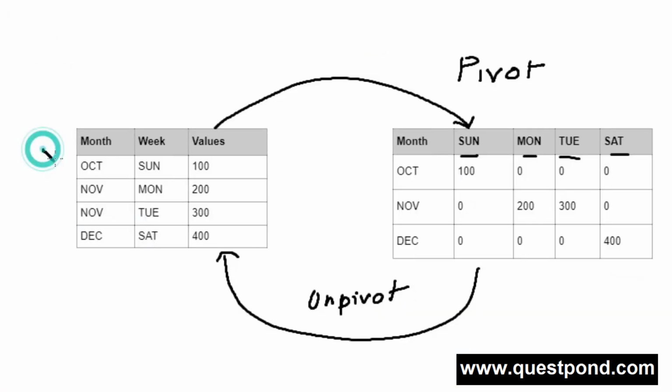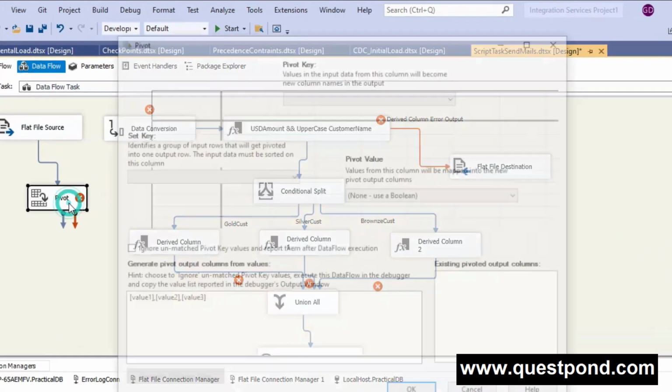Here we have a table structure, you can see that, where we have month, week, values. In our week column we have the row data as Sunday, Monday, Tuesday, Saturday. If you want to convert Sunday, Monday, Tuesday, Saturday into the column names, then yes, we have to go for the pivoting. When we apply the pivoting, this row data will get transformed into the column names. Let me just show you here. Let me double click on this Pivot component.